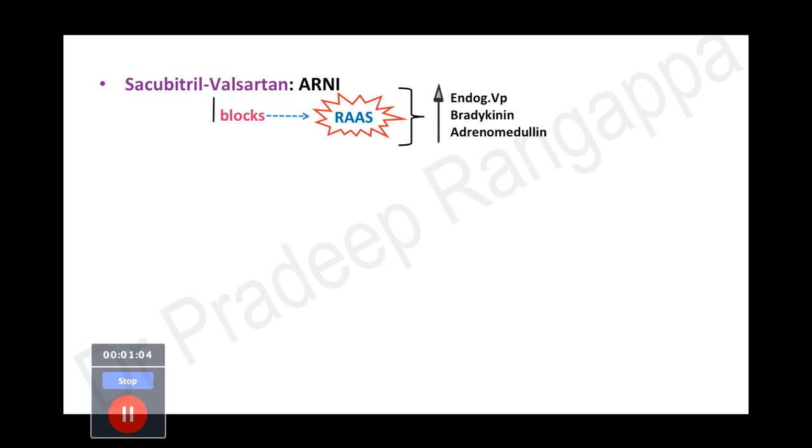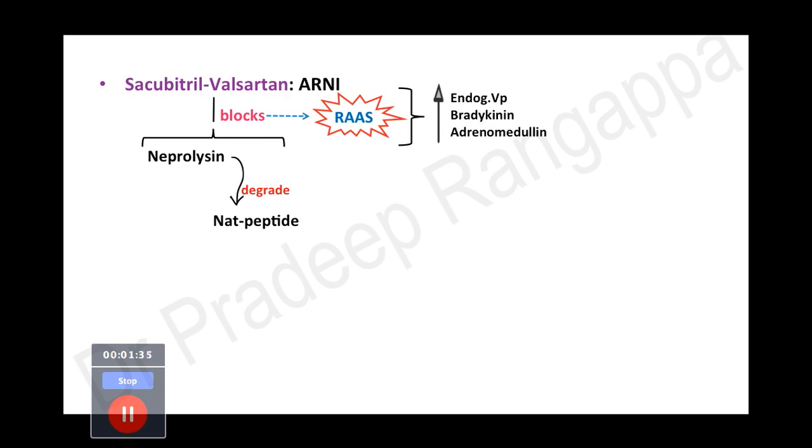Along with it, the most important aspect is it blocks a molecule called neprilysin. Neprilysin is a molecule that causes degradation of natriuretic peptide. So in heart failure, we need to have more of this natriuretic peptide, as the name suggests, for the natriuresis and the water content to be eliminated. Because this neprilysin, which is ordinarily present in heart failure, depletes this natriuretic peptide by destroying it. So sacubitril or ARNI blocks this neprilysin.